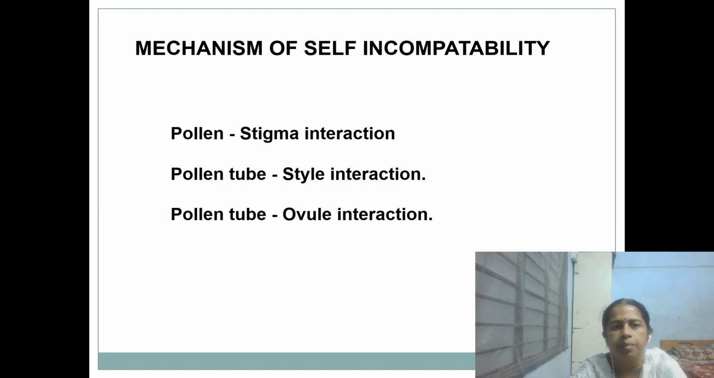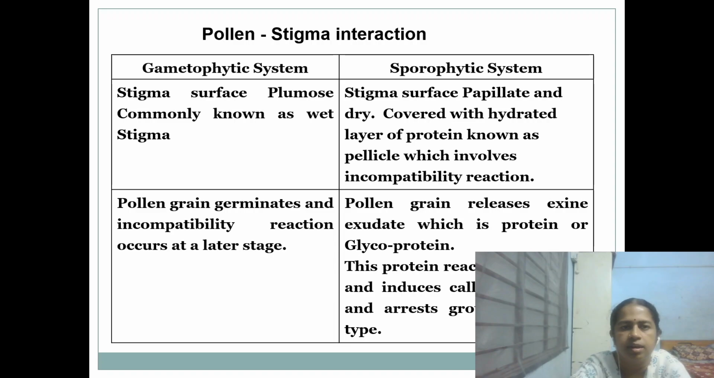Mechanism of self-incompatibility. Pollen stigma reaction, pollen tube style reaction and pollen tube ovule interaction are reported. In case of stigma reaction, 2 different types of reaction we have already noticed, where the penetration will be stopped or the germination itself will be stopped. In case of style, the growth will be slow, and in case of ovule, even if fertilization takes place, the ovule will degenerate.